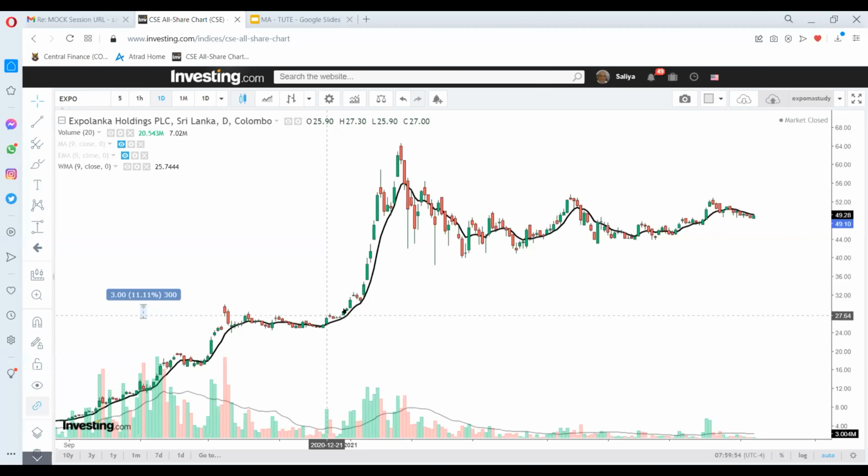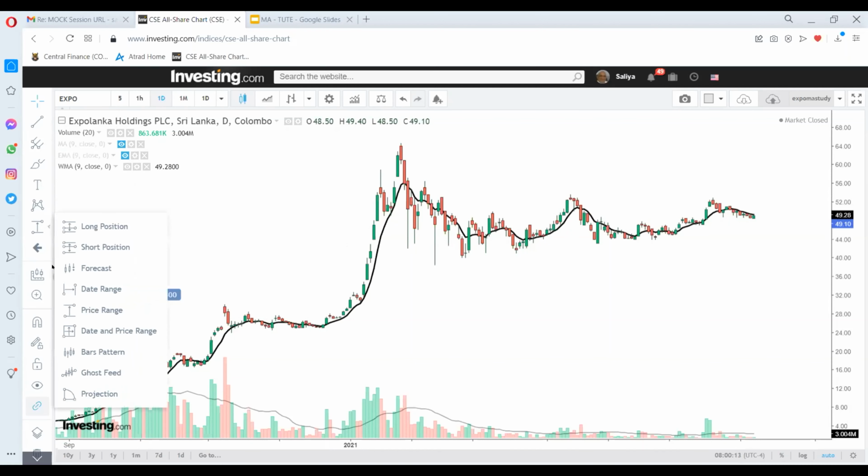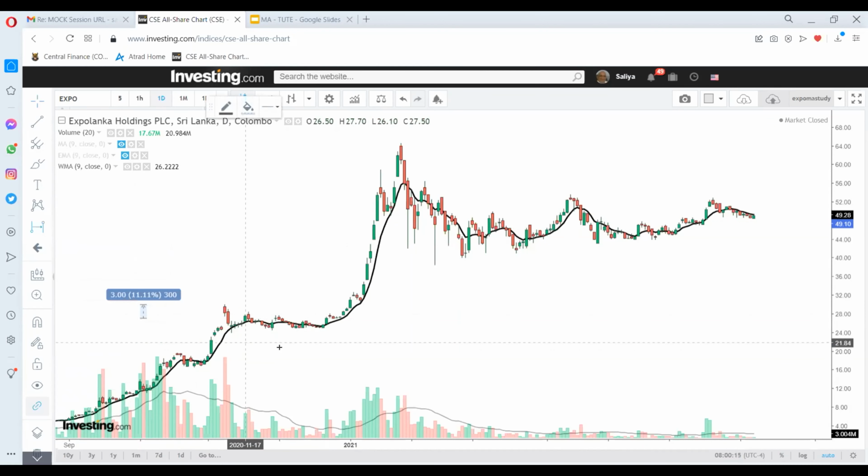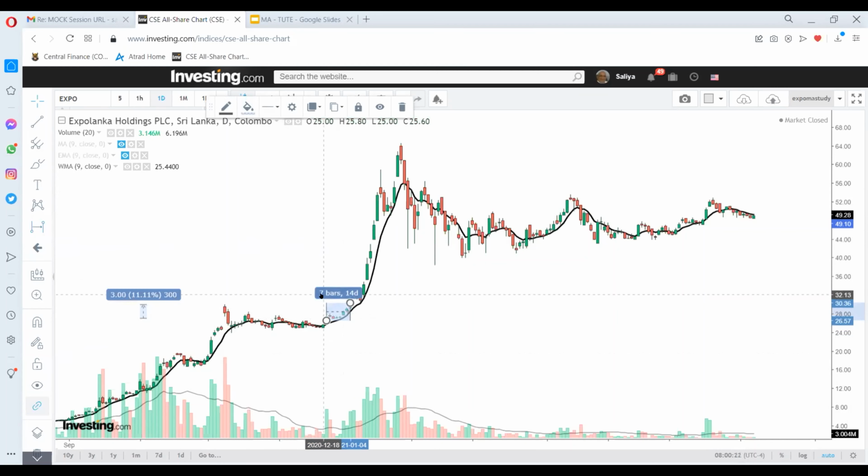If you look at this area, how many days did it take to go up from 27 to 30 rupees? This is 2860. This is the day it went up. We broke out and went up. This is on the 4th of January. So let's go here and look at the date range. Right here it's 27. Here it's 31.50. 7 market days.